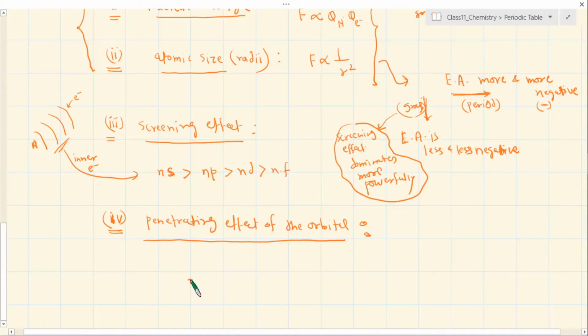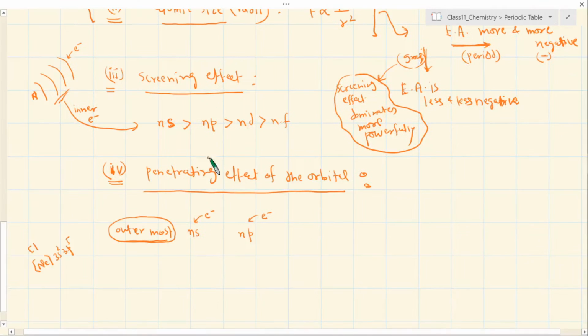Consider again, let's say, an electron in the s orbital, an outer electron being added to the s orbital, versus the electron to be filled in the p orbital. This versus this, where do you think the electron affinity will be higher? Can anybody say? S has more penetrating effect, right? Because s is closer to the nucleus, so the electron coming into the s orbital will be more powerfully attracted by the nucleus.